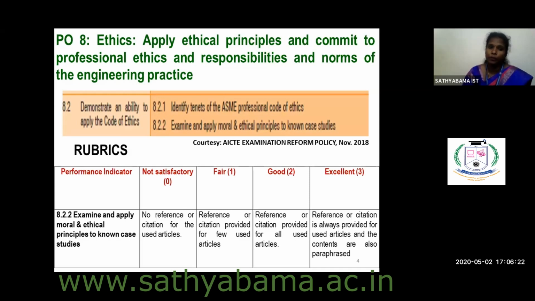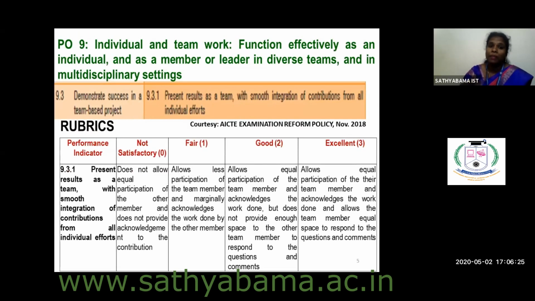So this is the rubrics for 8.2.2. The next performance indicator for measuring your project presentation is 9.3.1, which is present results as a team with smooth integration of contributions from all individual efforts.